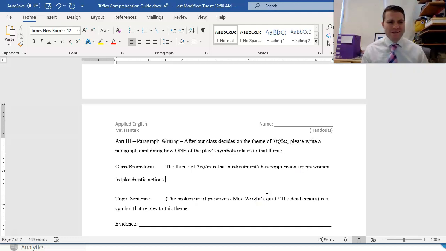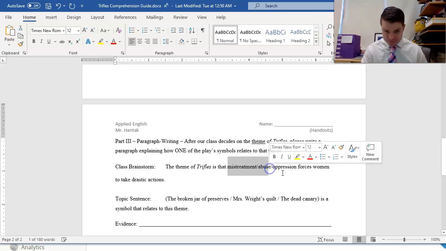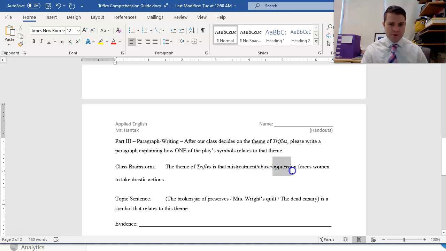Now, this play is an example of early feminist literature, so it definitely has some hard things to say about men and some controversial things to say about women. But one thing to note right here is that we see this in two different ways in this play. For one, Minnie Wright was mistreated by her husband. Emotionally abused, he strangled her canary. He's kept her in isolation, away from other people. She's not happy in their marriage. You could even frame it as being oppression. And it forced her to do a drastic action.